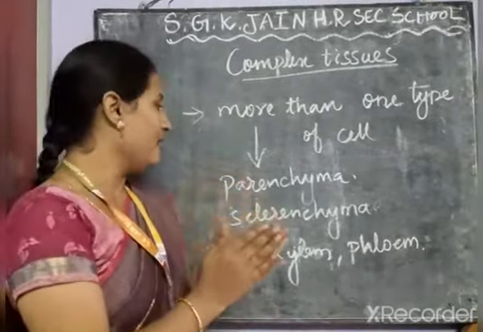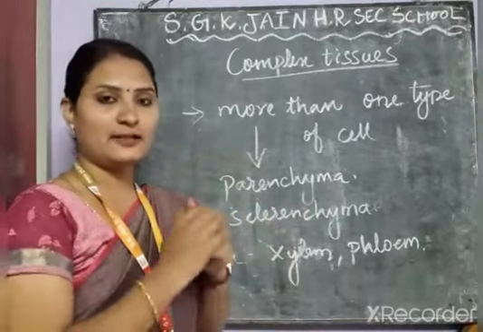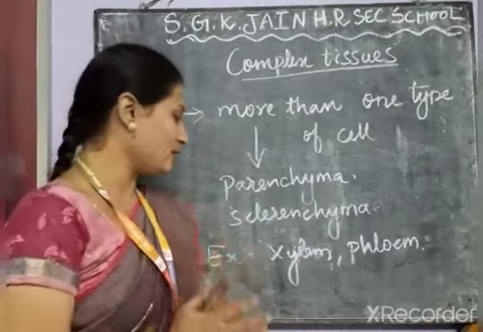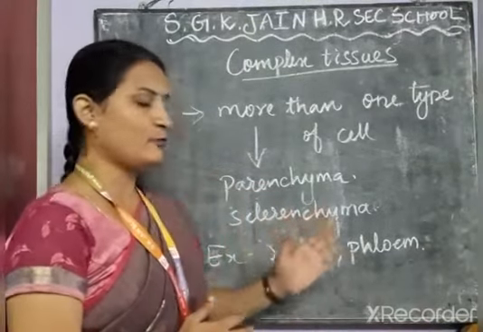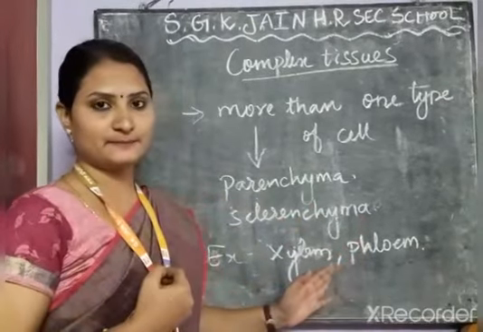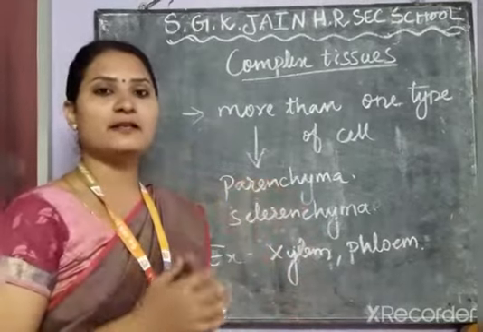What specialized functions they do when parenchyma and sclerenchyma team together, we are going to see in the next video, that is, the functions of xylem and phloem. The xylem consists of 4 types of cells, and the phloem also consists of 4 types of cells. We will discuss complex tissues in the next video.